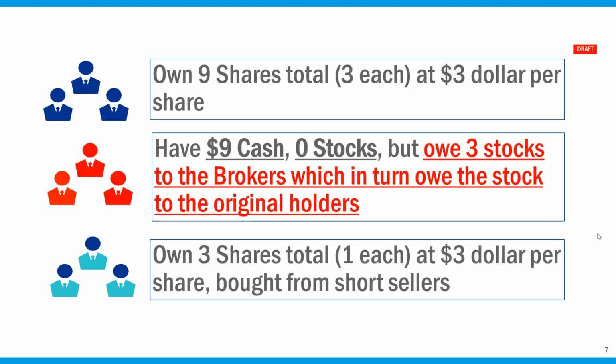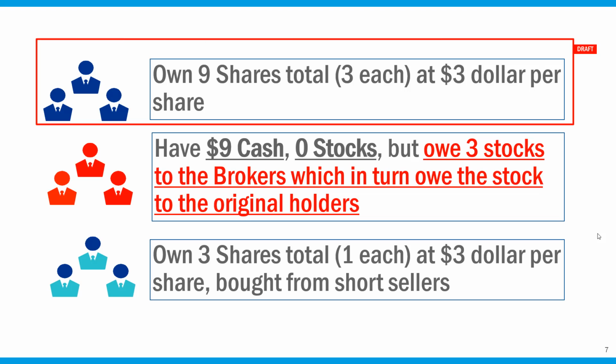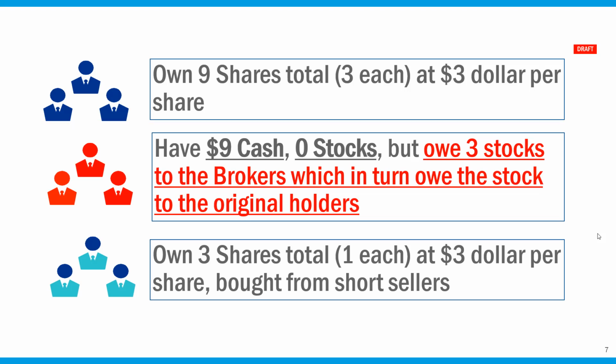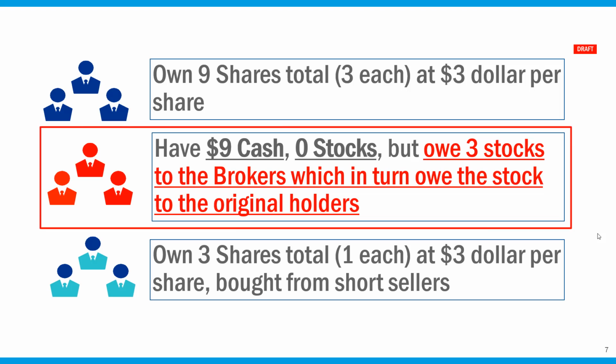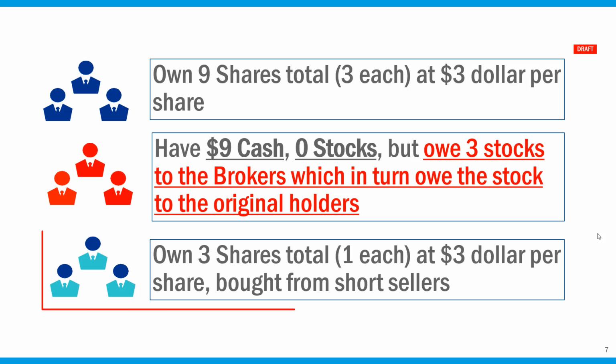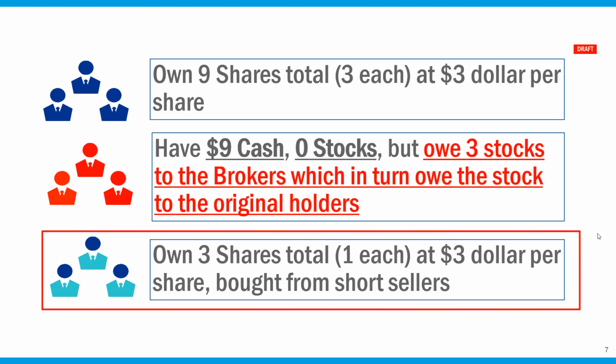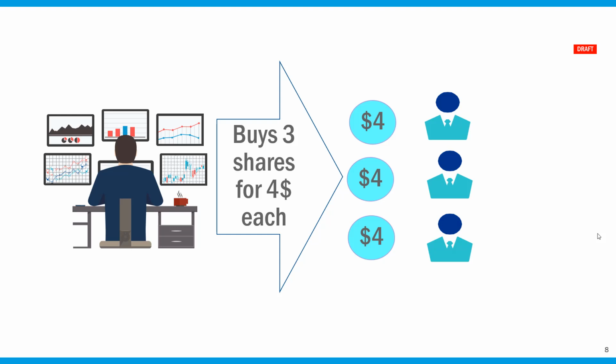So just to recap, we have the 3 original stakeholders, which own 9 shares in total at $3 per share. Then we have the short sellers, which sold the stock at $3 each. So it's $9 in cash, but they have 0 stock, and in turn they owe 3 stocks to the brokers, and eventually the brokers would have to give those 3 stocks back to the original holders. Now the 3 new entrants bought 1 stock each from the 3 short sellers at $3 per share.